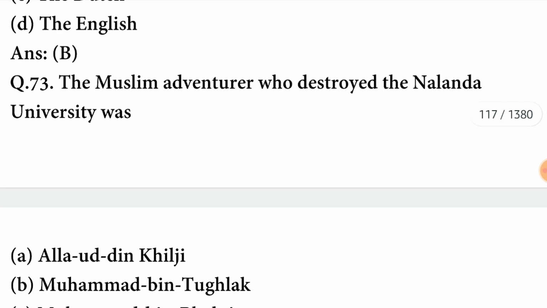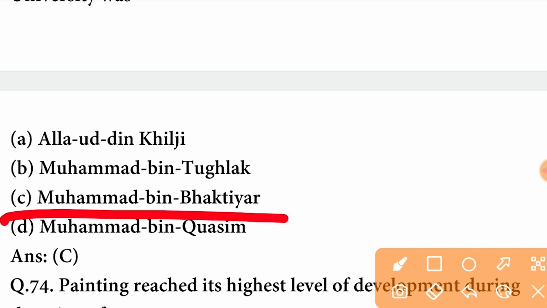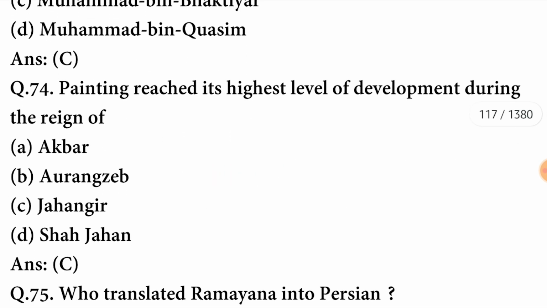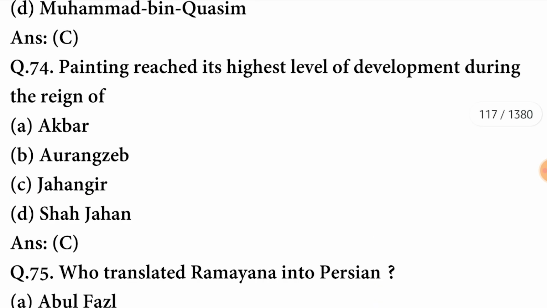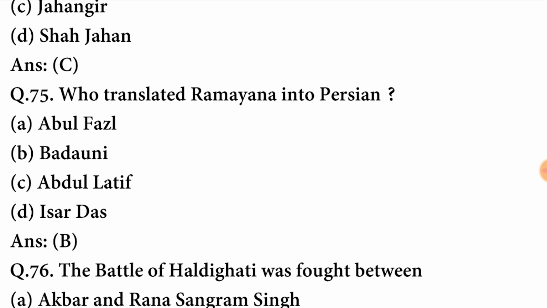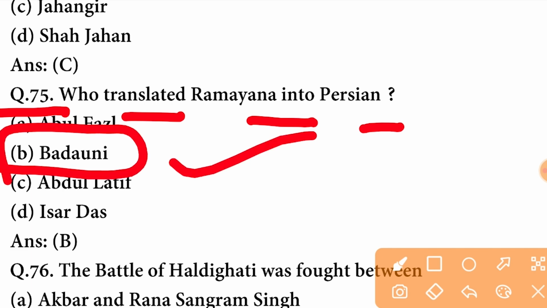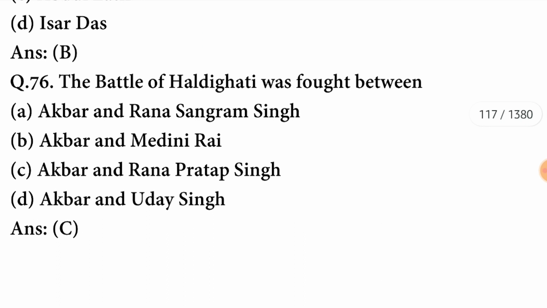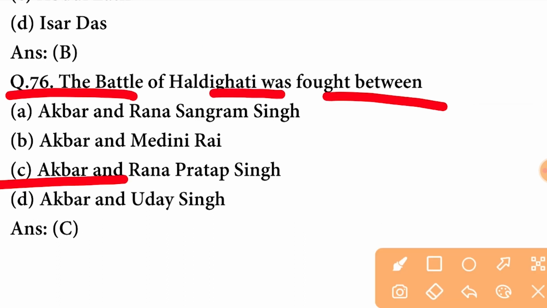Next question, the Muslim adventurer who destroyed the Nalanda University was? The adventurer was Muhammad bin Bakhtiyar. C option is correct here. Painting reached its highest level of development during the reign of Jahangir. C option is correct here. Who translated Ramayana into Persian? The person who translated Ramayana into Persian was Baduni. B option is correct here. Next question, the Battle of Haldighati was fought between? The Battle of Haldighati was fought between Akbar and Rana Pratap Singh. C option is correct here.